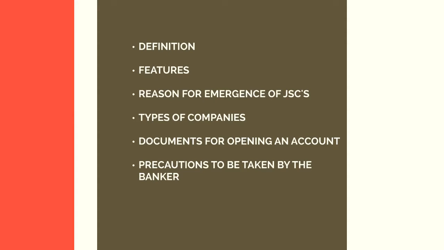Each of these types has its own features. Let me talk about public companies and private companies.